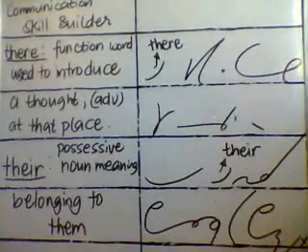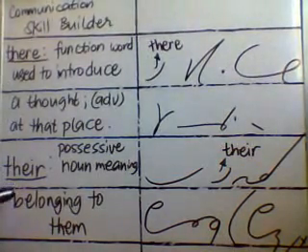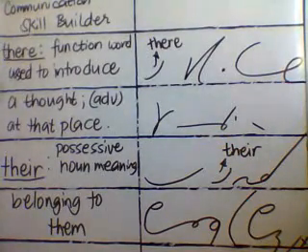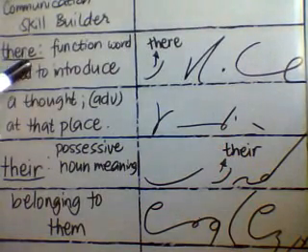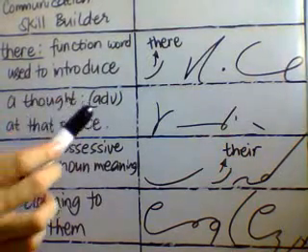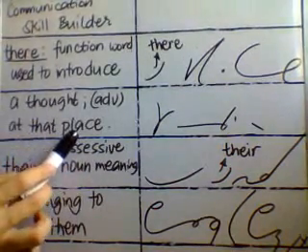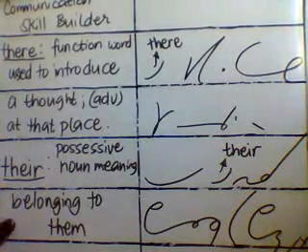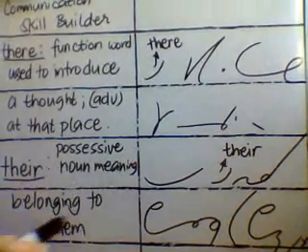Now, class, for our communication skill builder, we take up two different words which have the same sound, okay? The word there and the word their. The meaning of the word there, as in T-H-E-R-E, is a function word used to introduce a thought. It can also be an adverb which shows at that place. And the other word, their, T-H-E-I-R, is a possessive meaning belonging to them.